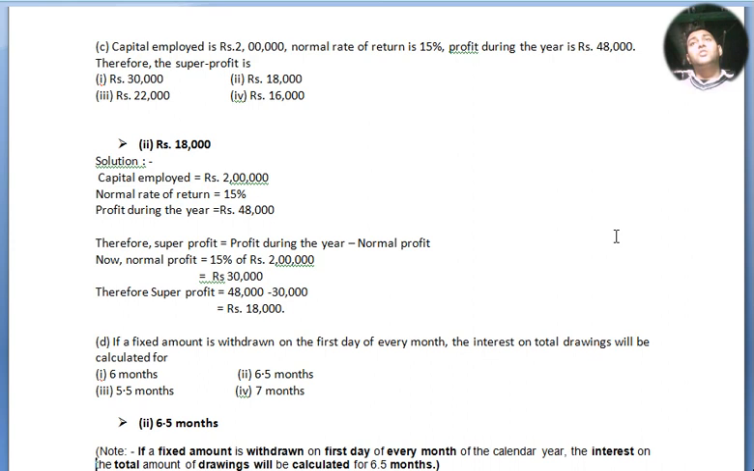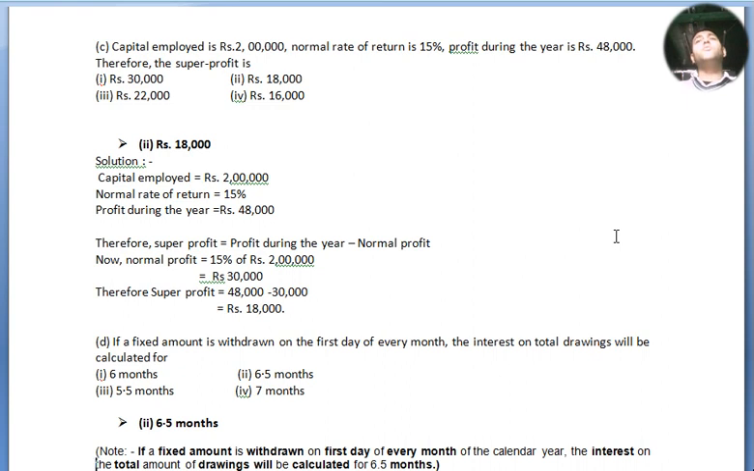Next question, question number C. Capital employed is rupees 2 lakh. Normal rate of return is 15%. Profit during the year is rupees 48,000. Therefore, the super profit is: option 1 30,000, option 2 18,000, option 3 22,000, and option 4 16,000, and the answer is option number 2, that is 18,000.